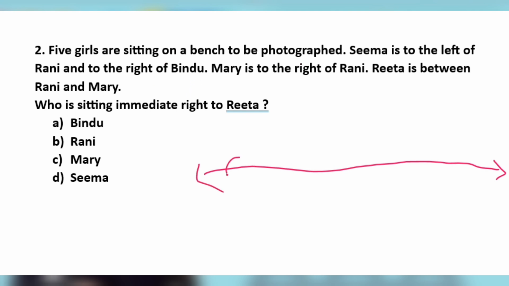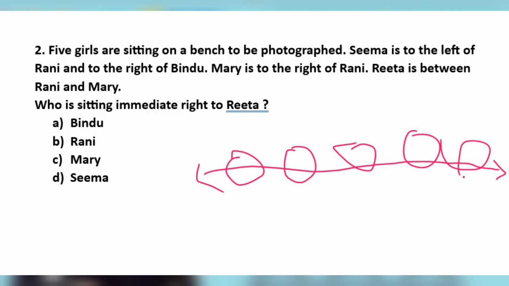And how many girls? 5. 1, 2, 3, 4 and 5 girls. 5 girls are sitting on a bench for the photograph. Seema is left to the Rani.